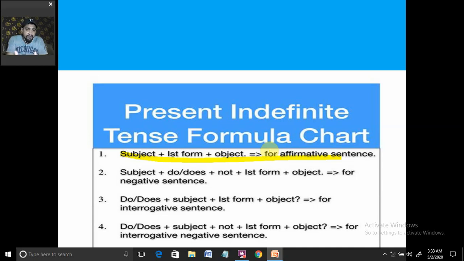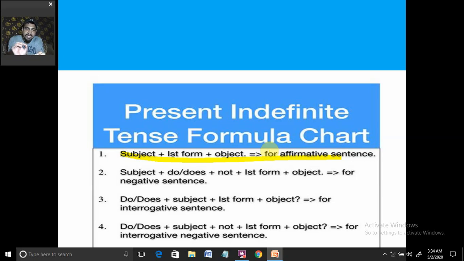But when we talk about them separately, we have to see the basic structure. We have the subject in the sentence. Whenever we write a sentence, we have a subject to write it with. Then we have a form of verb, or the action that has happened. Then we have the object. It is not compulsory to have an object in all sorts of sentences; there are possible chances where we do not have it. Now here we have subject plus verb's first form plus object.